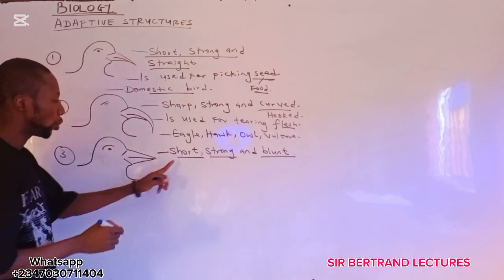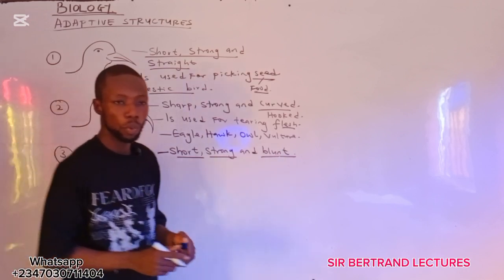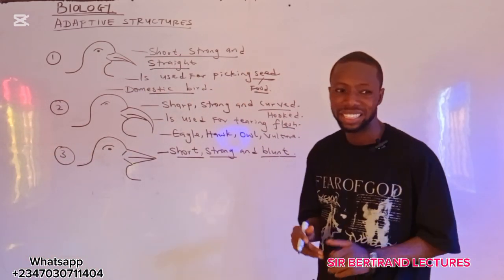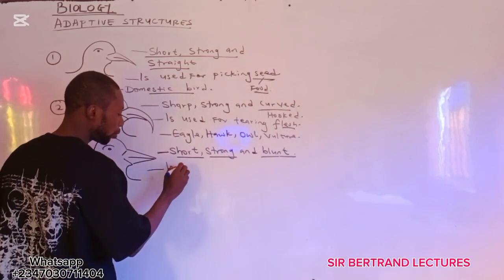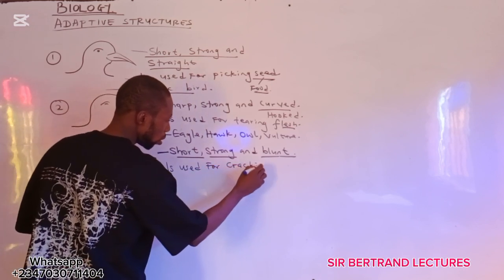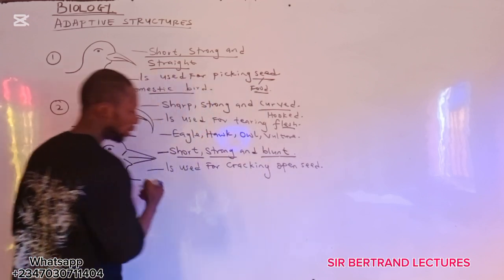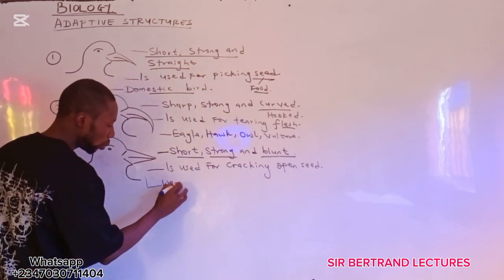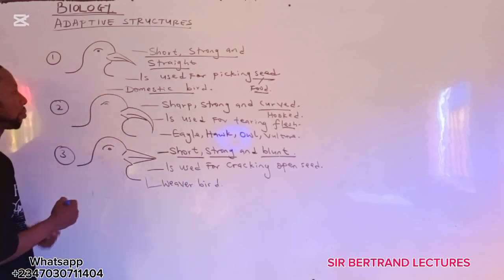Short, strong, and blunt beak. What is the beak used for? This beak is used for cracking open seed. Then we have this kind of beak in weaver bird. We have this beak in weaver bird.